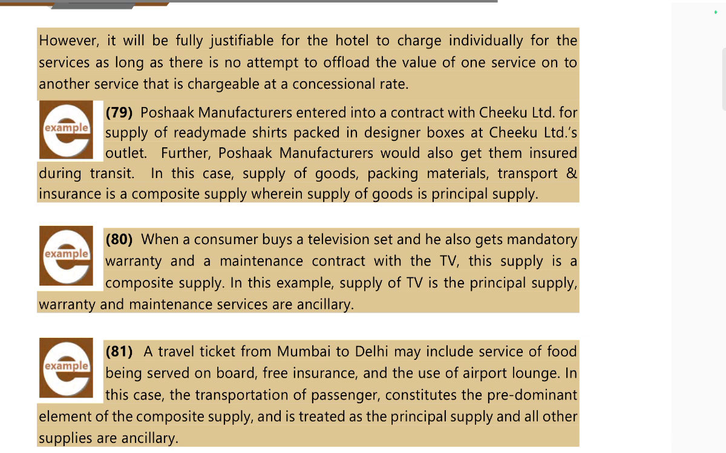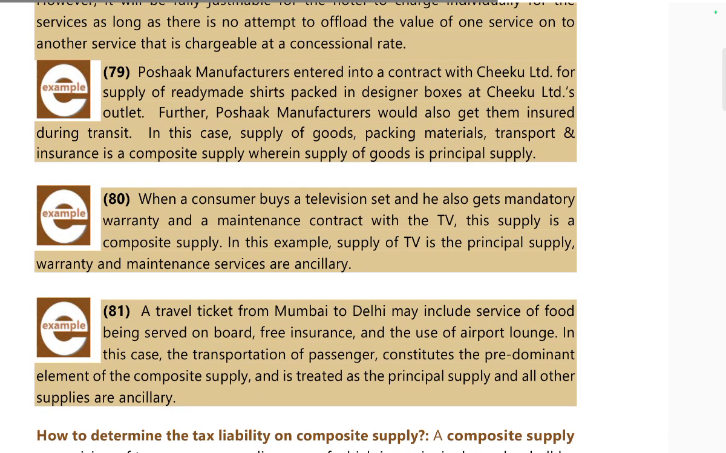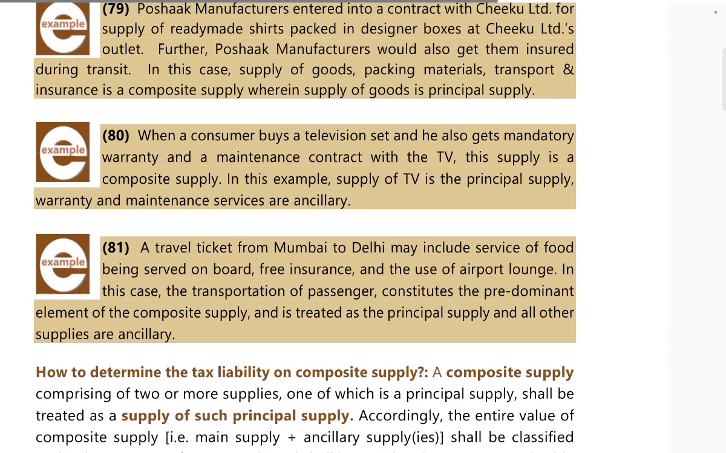Poshka manufacturer entered into a contract with Chico Limited for the supply of ready-made shirts packed in a designer box at a Chico Limited outlet. Further, the Poshka manufacturer would also get them insured during transit. In this case, supply of goods, packing material, transport, and insurance is a composite supply where supply of goods is a principal supply.